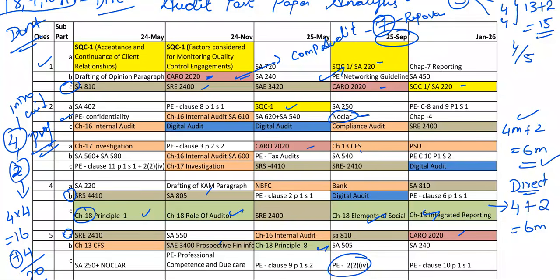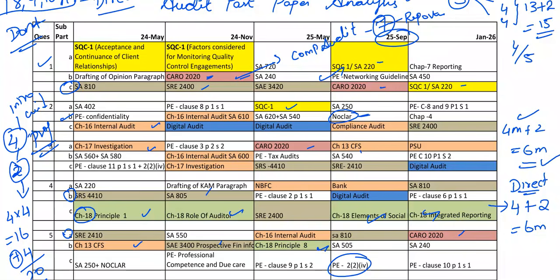Once these areas are done, if you are getting a grip on them, slowly move on to the orange color areas, because these orange color areas are direct questions. Straight away they will ask the questions, and you are going to directly answer them. Instead of going for all the standards, if you are good at standards, please do the standards.